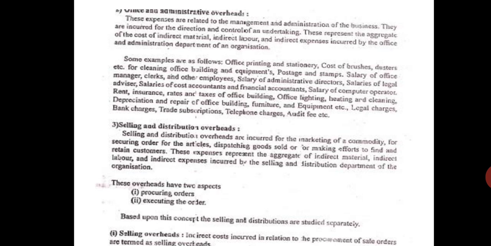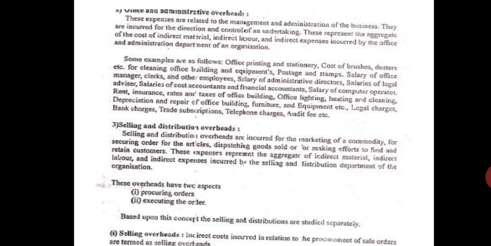Like office printing material, whatever stationery, cost of brushes, dusters for cleaning the office building, postage, stamps, salary of office manager, clerks, peons, salary of administrative directors, salaries of legal advisors, salaries of cost accountants and financial accountants, salaries to computer operators, rent, insurance, taxes.